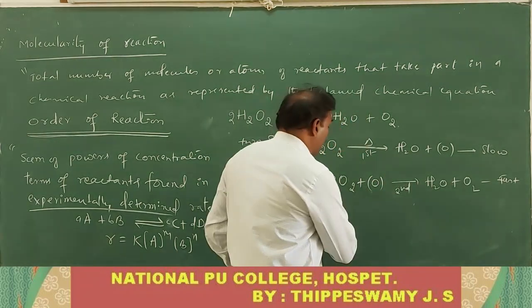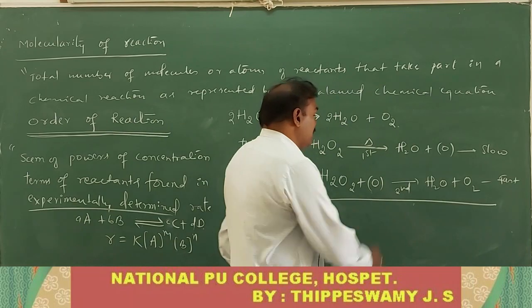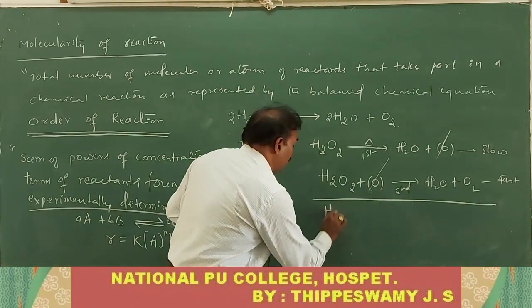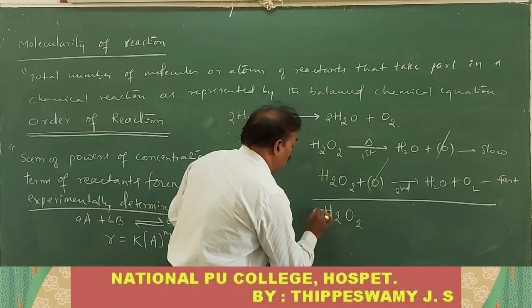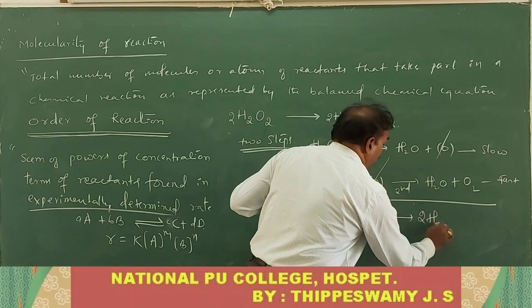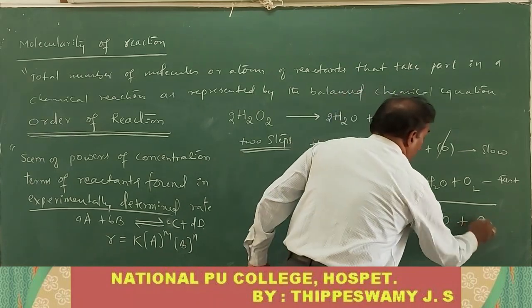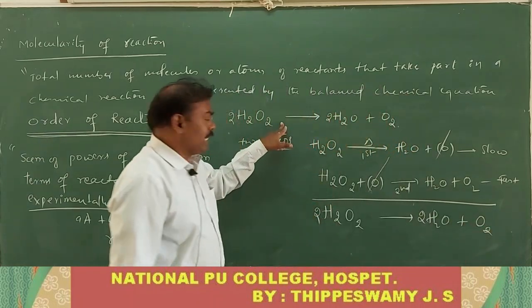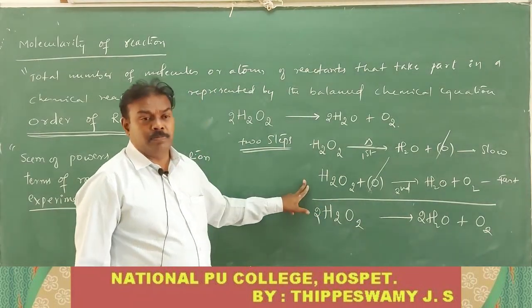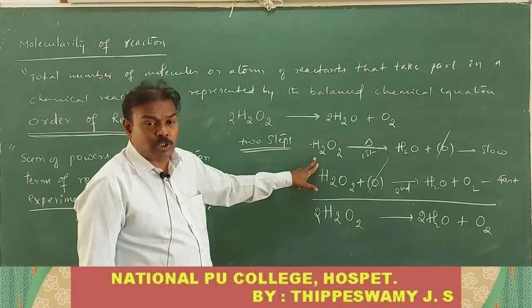For this one, we can now write the overall equation also. This nascent oxygen and this nascent oxygen will get cancelled. And what do you get here? H2O2, how many moles? 2 moles, giving 2 moles of H2O, and 1 mole of oxygen gas. This is the reaction. It is explained in 2 steps. One step is fast and one step is slow.